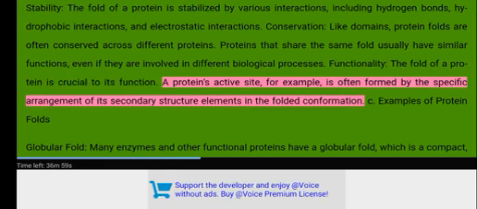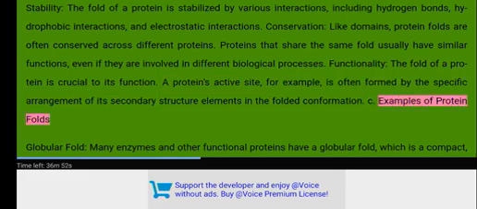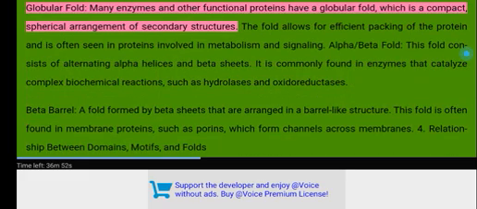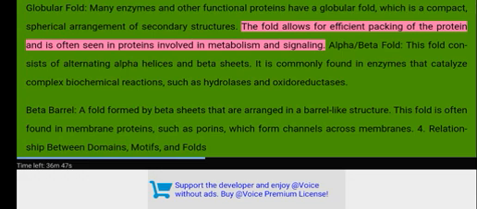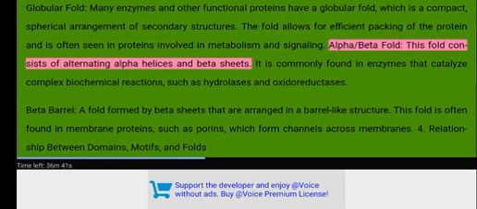A protein's active site, for example, is often formed by the specific arrangement of its secondary structure elements in the folded conformation. See examples of protein folds. Globular fold. Many enzymes and other functional proteins have a globular fold, which is a compact, spherical arrangement of secondary structures. The fold allows for efficient packing of the protein and is often seen in proteins involved in metabolism and signaling. Alpha-beta fold. This fold consists of alternating alpha helices and beta sheets.